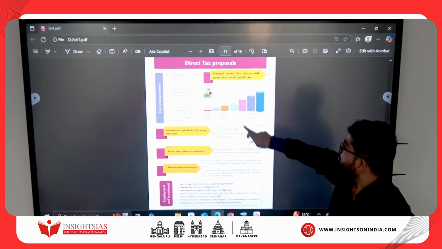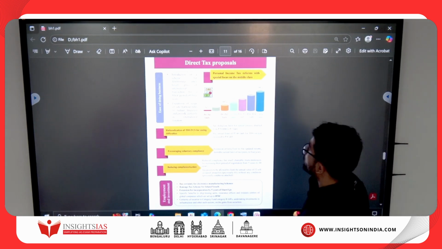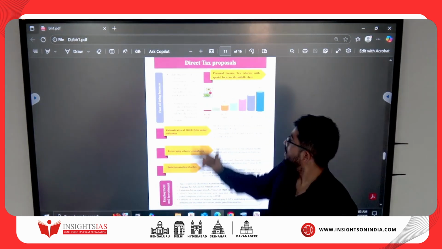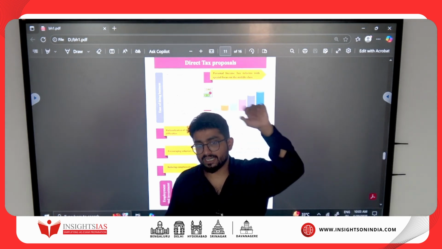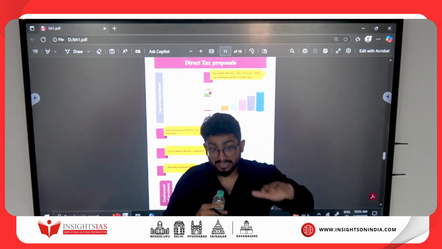And this is direct tax proposals. We are about to end the budget. Direct tax proposals. So we are talking about what? A scheme for arm's length pricing. So if you recall in our class, I have done that arm's length pricing, isn't it?